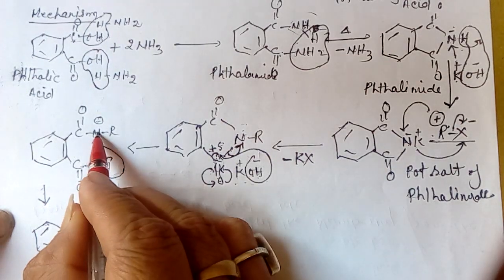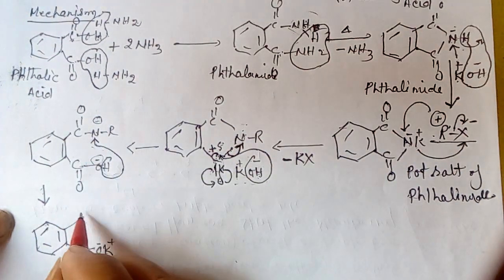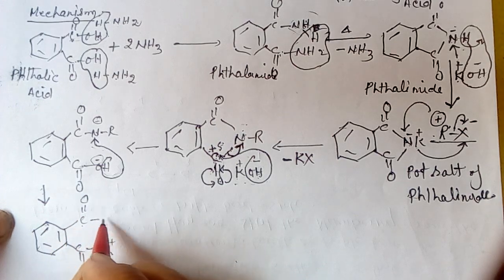Now we get C double bond O, NH and R. We find this product.